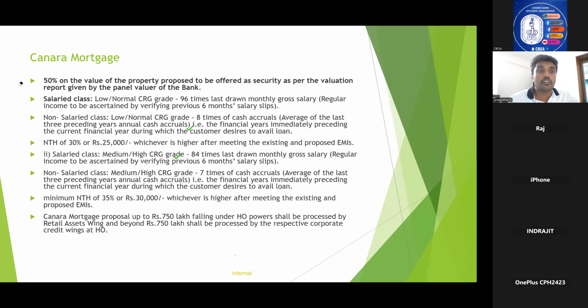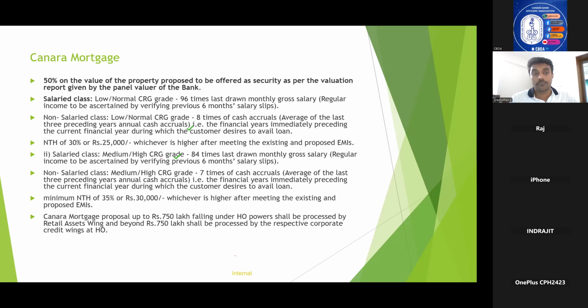Now, Canara Mortgage. This also is an important scheme because there are two changes that have happened during this financial year, this 2025 year, with regard to NTH. So you can expect a question from Canara Mortgage in any of the cadres of examination, because earlier the NTH was different from this NTH that I have mentioned here. Since there is a change in the NTH guidelines introduced this year, you can expect a question here.